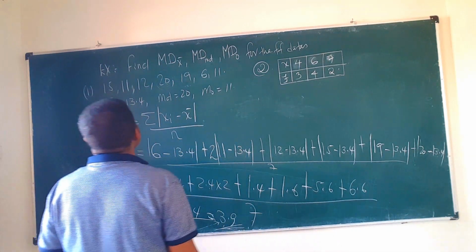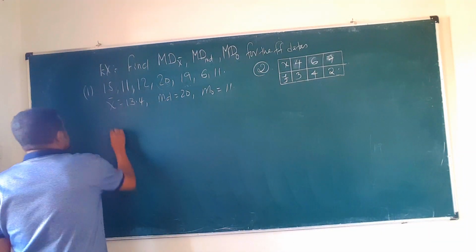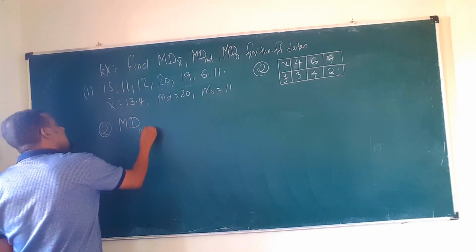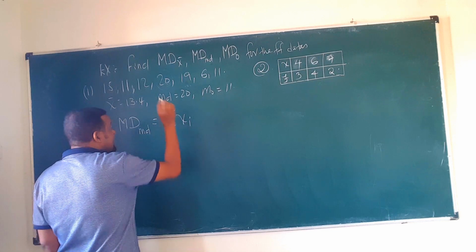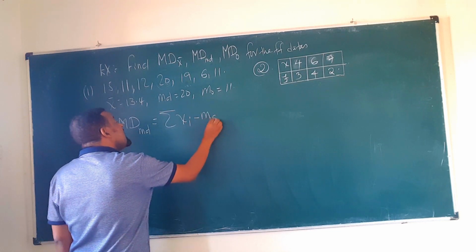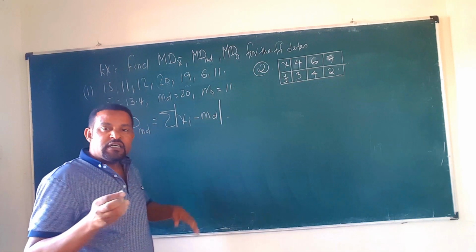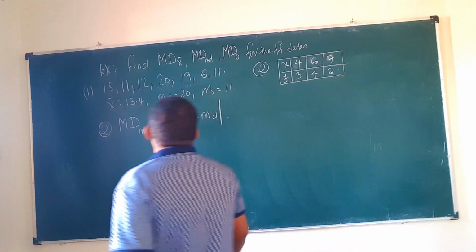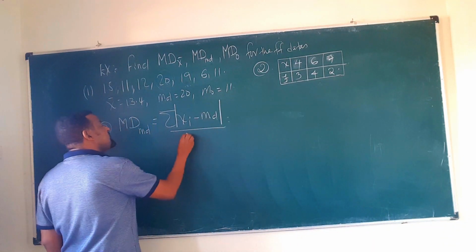The second one is the mean deviation about what? About the median. Okay. So the second one, the mean deviation about the median, is given by what? The summation of, from each data, what do we subtract? We subtract the median, which is under absolute value. Don't forget this. I take the absolute, positive. We don't take the negative part because we need a kind of conclusion at the end of the calculation. So over what? The number of data.